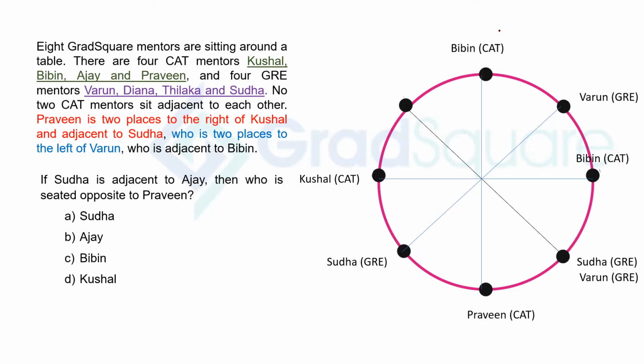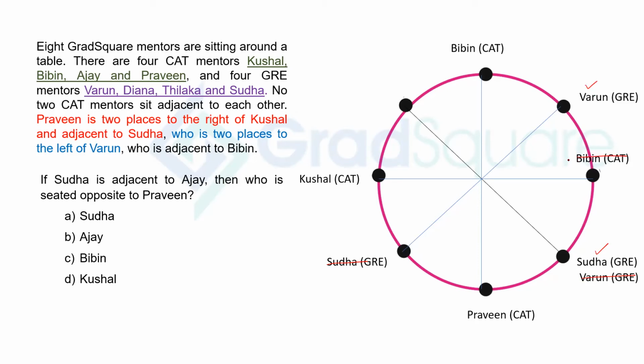Next. Sudha is adjacent to Ajay. Then who is seated opposite to Praveen? Sudha being adjacent to Ajay is only possible if Sudha is not here and Sudha is sitting here, in which case Varun will not be here and Varun will be sitting here.